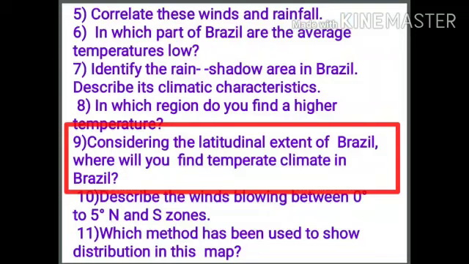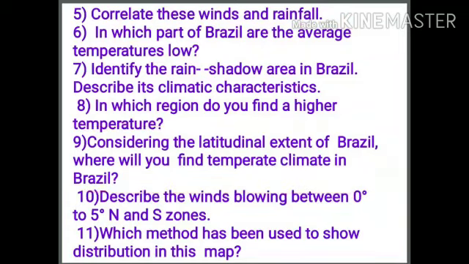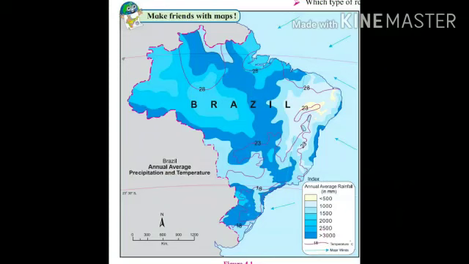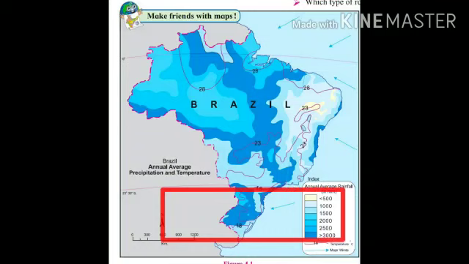Comes the ninth question. Considering the latitudinal extent of Brazil, where will you find the temperate type of climate? You are aware that the tropical zone lies between the equator and the Tropic of Cancer or Tropic of Capricorn. Beyond the Tropic of Cancer and Capricorn, you will see a temperate type of climate. Let's observe the map. Students, can you see this highlighted portion? This region lies under the temperate zone. This is below the Tropic of Capricorn.